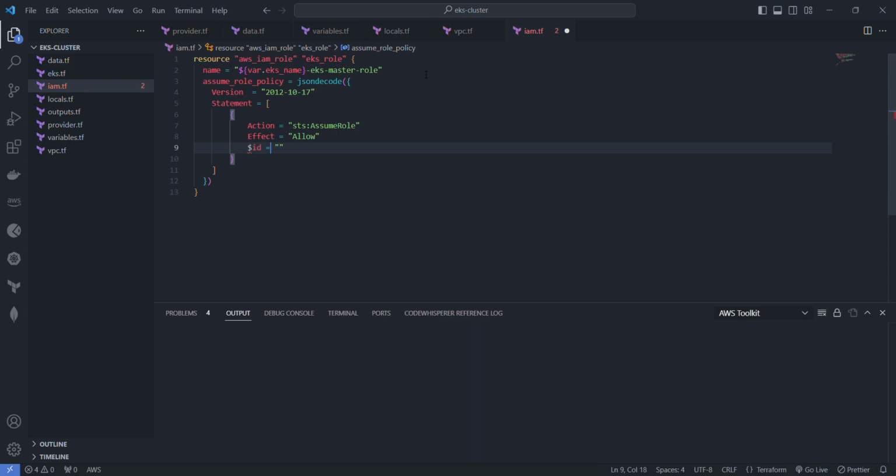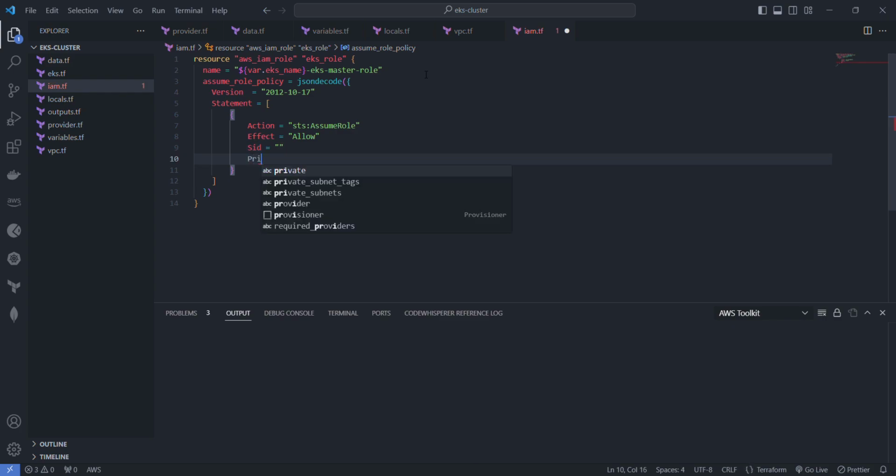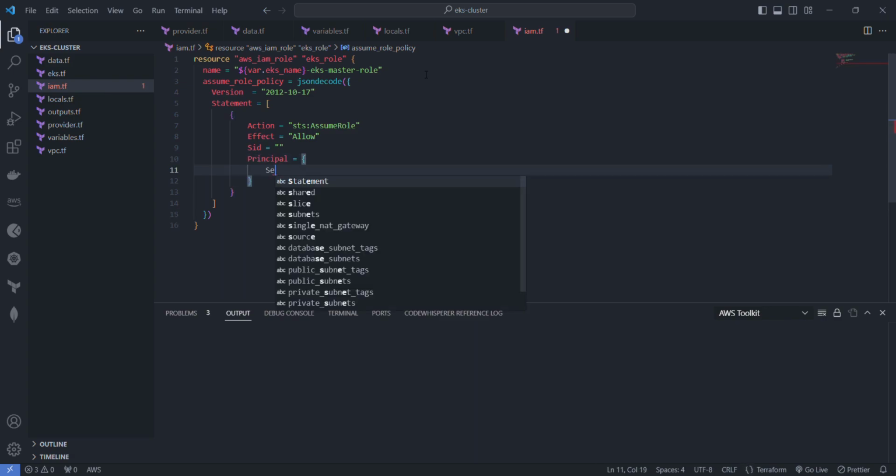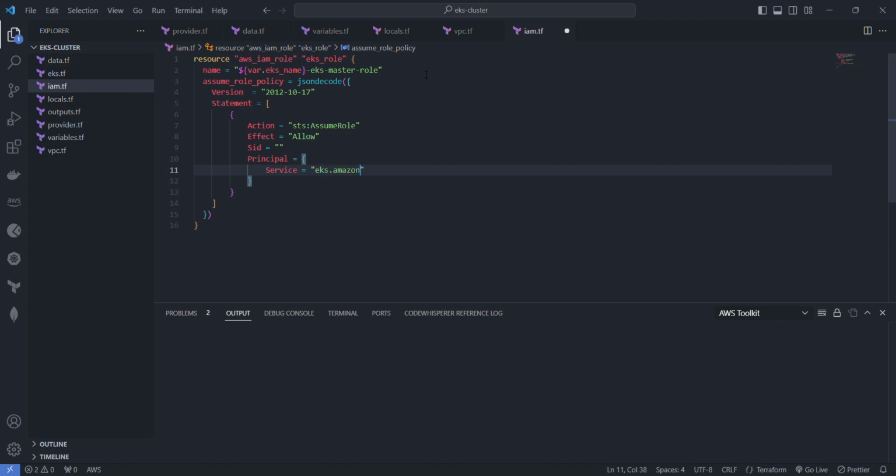What am I doing here? Okay, and then the principal, the entity that's going to be assuming this. In this case it's going to be a service, and it will be eks.amazonaws.com. Cool, so that's how the role is set up.